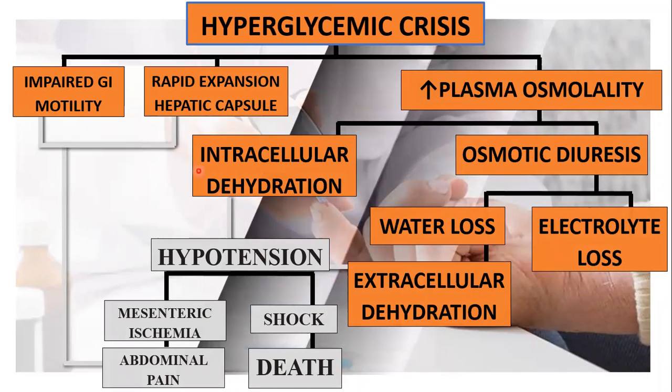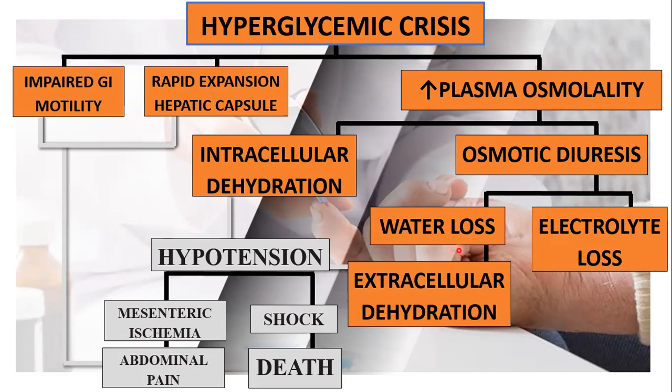This now would cause an impaired GI motility and rapid expansion of the hepatic capsule. Combining the two, this would trigger abdominal pain in our patient. The hyperglycemic crisis would also increase the plasma osmolality, which would trigger intracellular dehydration and osmotic diuresis. This osmotic diuresis would lead to a depletion in extracellular fluid volume from water loss and also electrolyte loss.